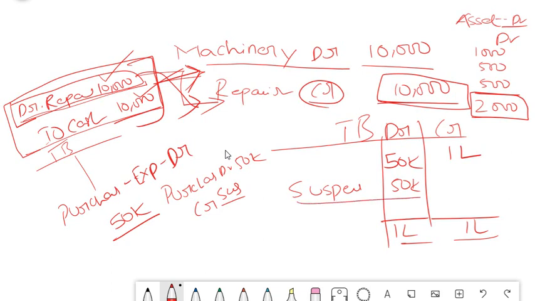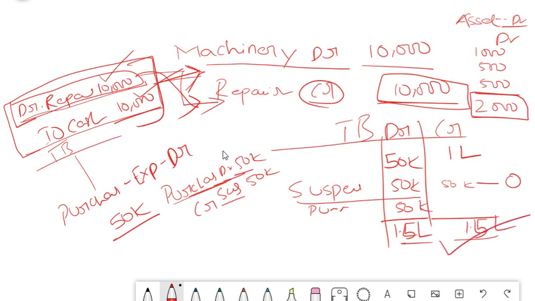Now in order to reverse this, what will you do? You will simply need to put 50k here, then only it will match, isn't it? Then only this and this will get knocked off. So 50k you will put on the credit side, and this suspense account becomes 0, and this actual purchase debit comes again on your debit side as 50k. Okay, now your balance will have 1.5 L on this side and 1.5 L on this side, and it is matching.